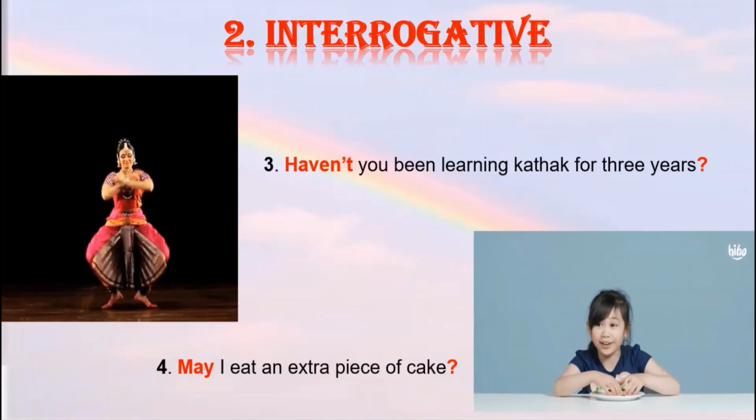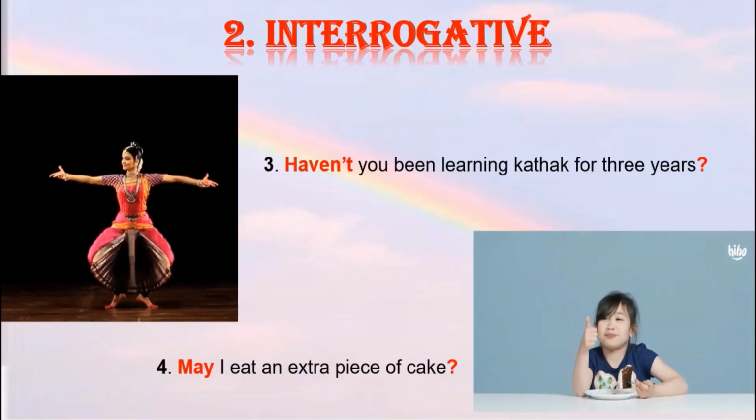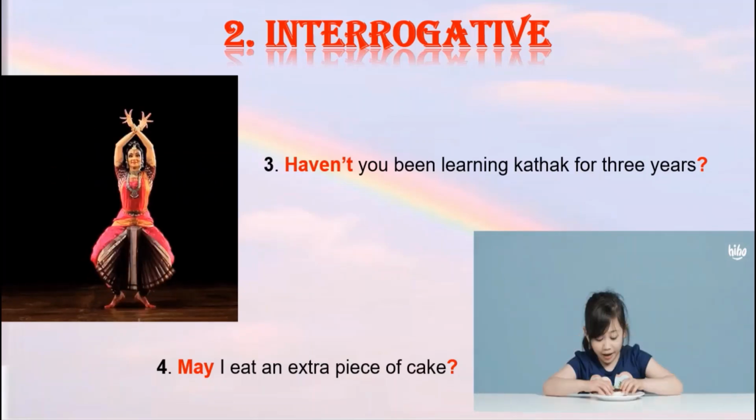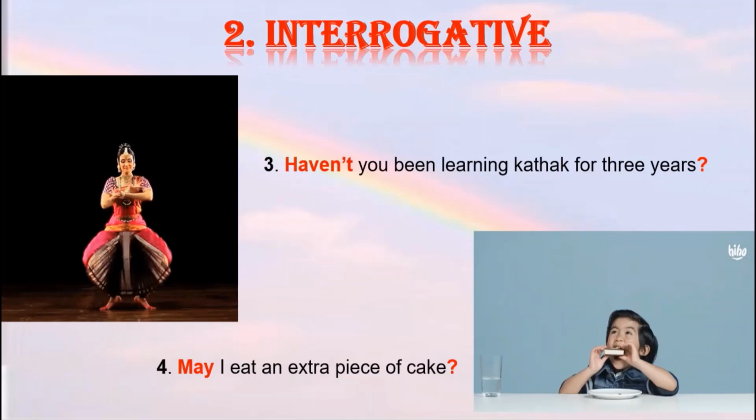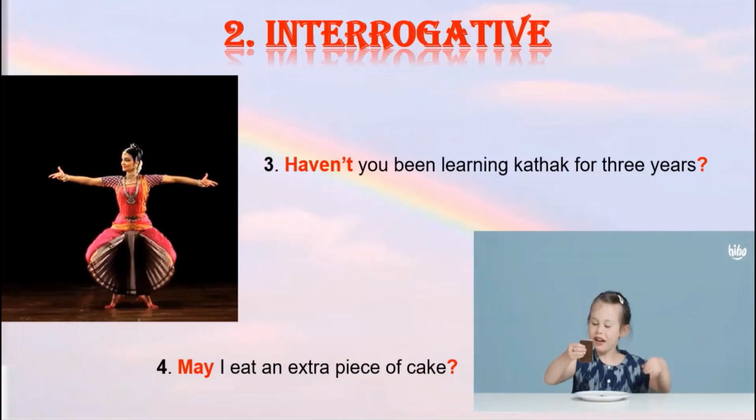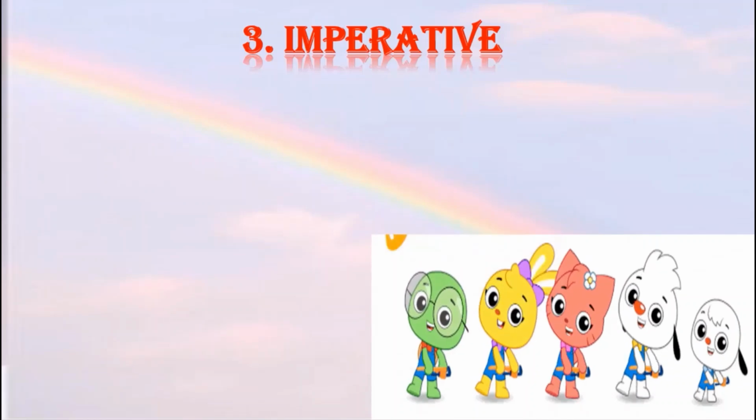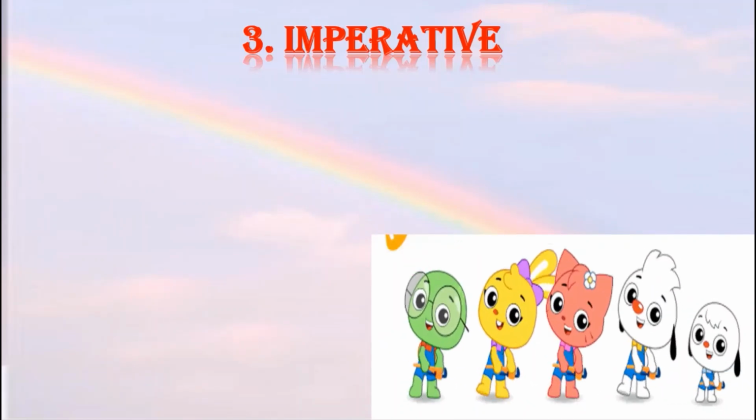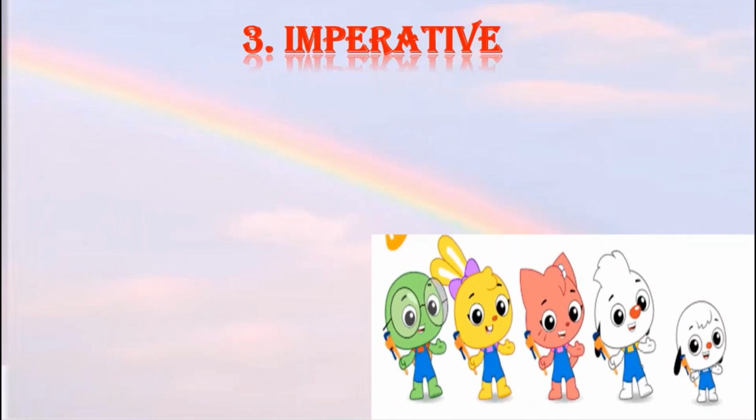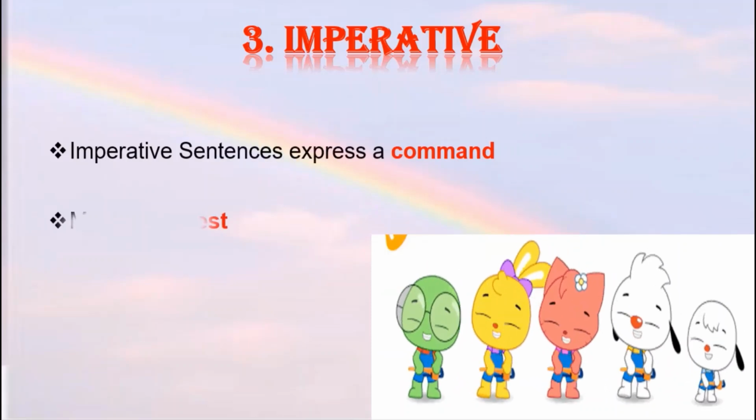I hope students you are now clear with interrogative sentences. Remember that all sentences begin with a capital letter. Declarative or assertive sentences end with a full stop and interrogative sentences end with a question mark. Now let us move on to the next type of sentence, that is imperative. We have three forms of imperative sentences. The first is when you express a command. The second is to make a request.